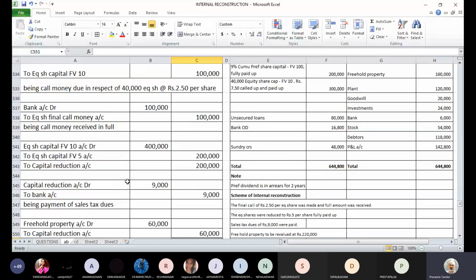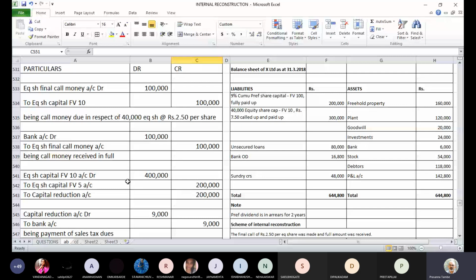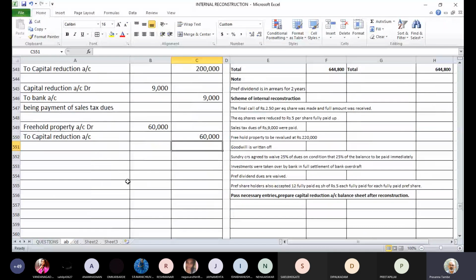Then next one, goodwill is written off. Goodwill is 20,000, that is written off. So next entry will be capital reduction account debit, goodwill account. Book value is 20,000. Capital reduction account debit to goodwill account 20,000 rupees.